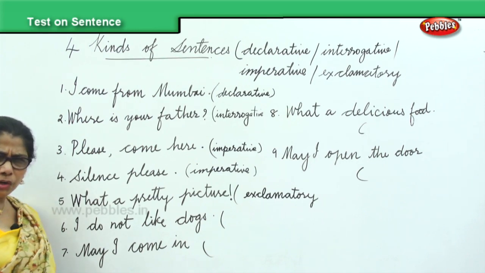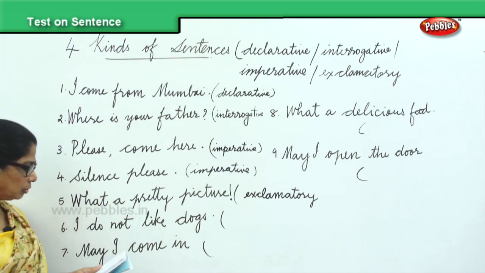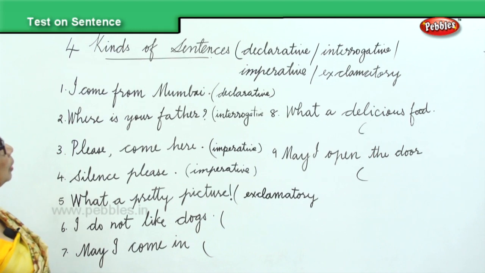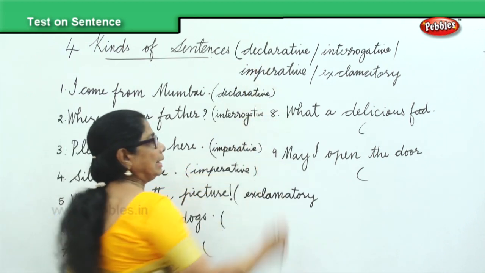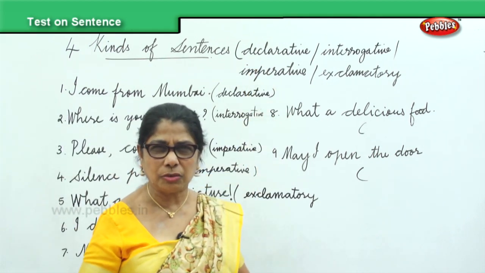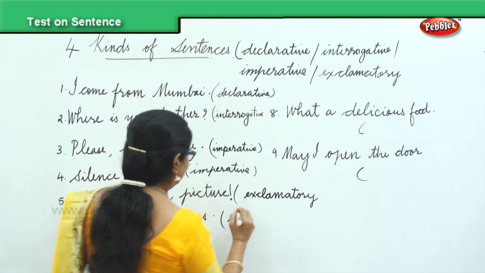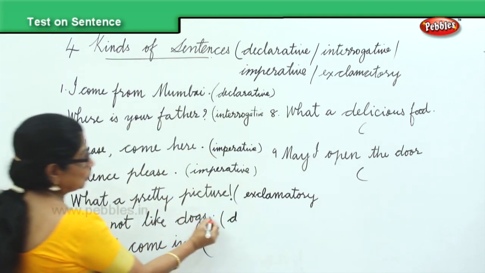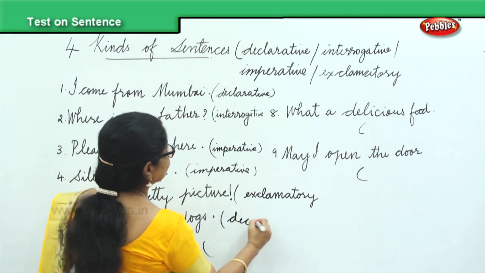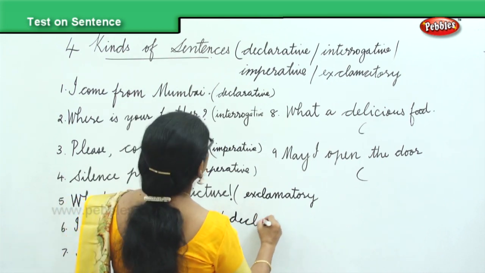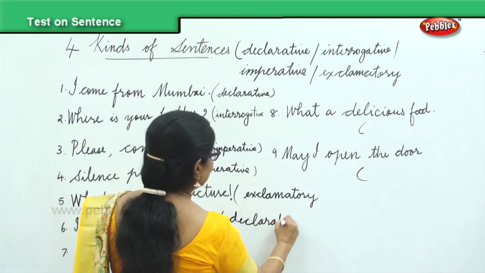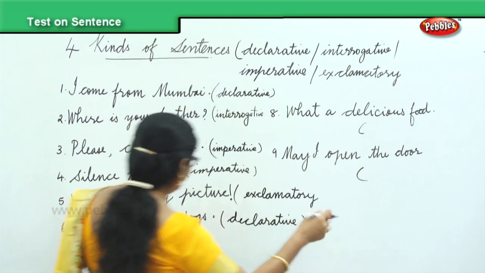I do not like dogs. You like dogs? No, I do not. You're declaring. You're affirming. I don't like dogs. So it is a declarative sentence. I do not like dogs. It begins with a capital letter, ends with the full stop. It's declaring something. See, I don't like.